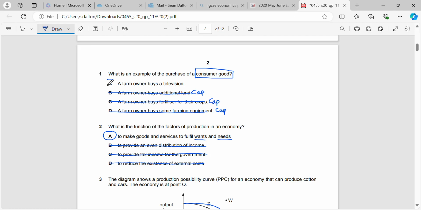But a farmer buying a television, he'll use it for his own personal consumption to help him improve his living standards, right? Having a TV, he'll be able to sit at home after he has made all his crops and watch some television to improve his standard of living.